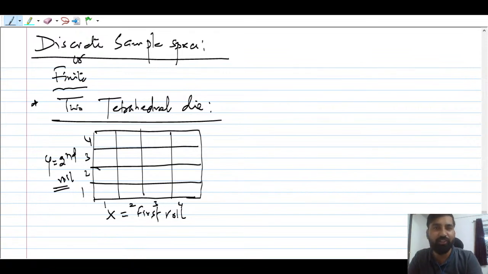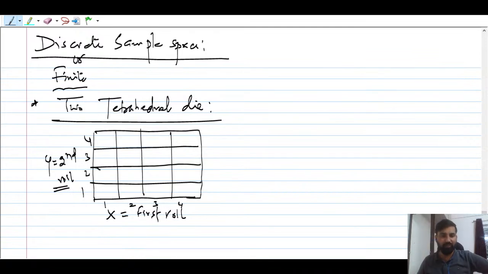I'm pretty sure you are only familiar with the standard die, which has six outcomes. So if you roll two dice, how many possible outcomes will there be? There will be 36, right? Those things I'm going to talk about very soon. Don't worry, I will give you the trick, the method, while constructing the sample space.